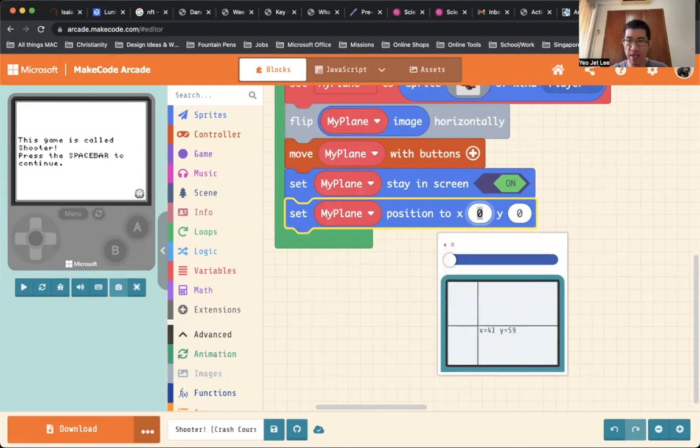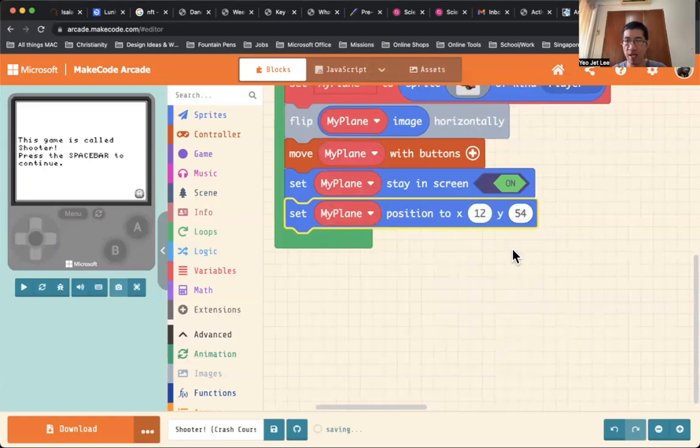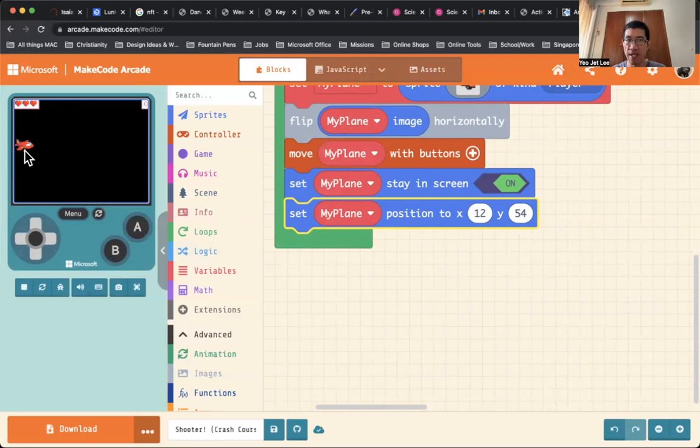So this is very easy for placing your sprite or your character exactly on the screen, wherever you want it to be. Let's say I wanted it to be here, I can just place the crosshair here and left click one time. The values will be inputted for you immediately. And if I start the game, you can see now my plane is starting all the way to the left.